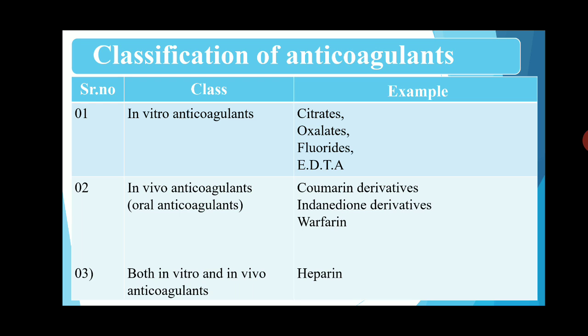And then the last class, that is both in vitro and in vivo anticoagulant. हा असा एक्झाम्पल आहे की जे इन व्हिट्रोमध्ये पण यूज केलं जाऊ शकतं आणि इन व्हिवो म्हणजे बॉडीमध्येही यूज केलं जातं. त्याला म्हटलं जातं हेपॅरिन. It is also a parenteral anticoagulant. For example heparin. These are all about the anticoagulants.